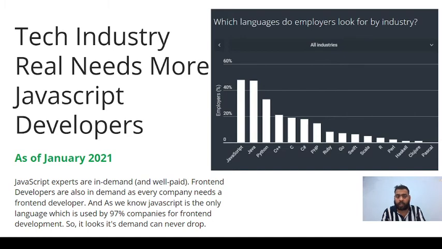And here we are talking about the industry. You can see JavaScript is the most demanded language in the industry. JavaScript, Java and Python are the top languages, and you can start with JavaScript because it can help you become a front-end developer, and later on you can learn more advanced JavaScript courses and become a back-end developer as well. You can build anything with JavaScript.